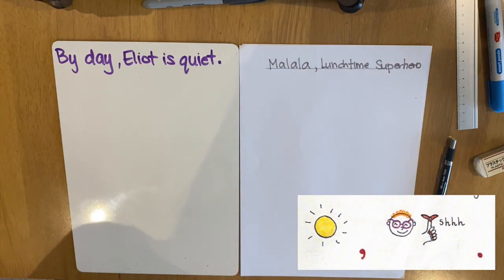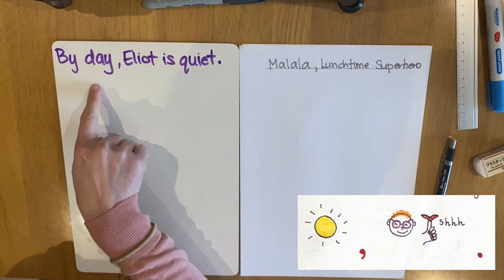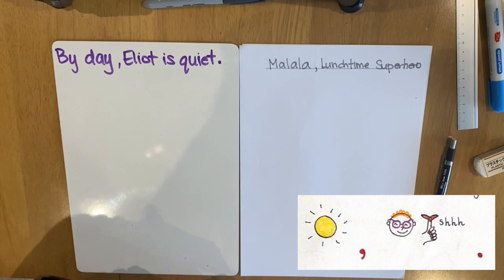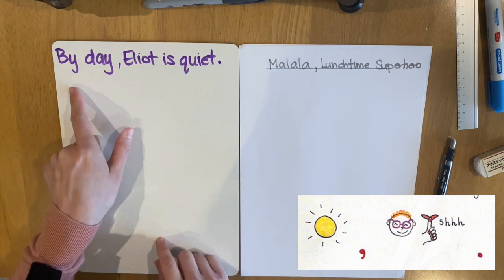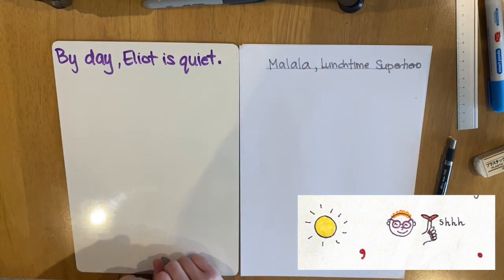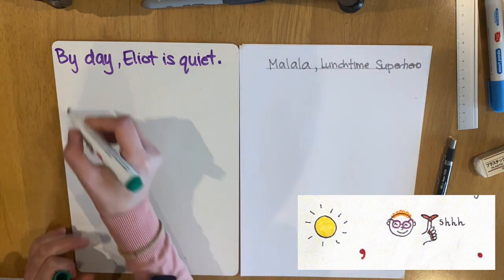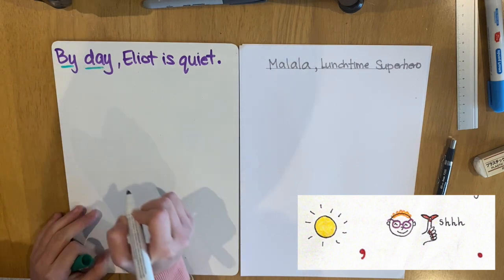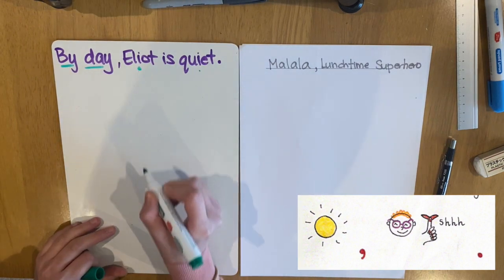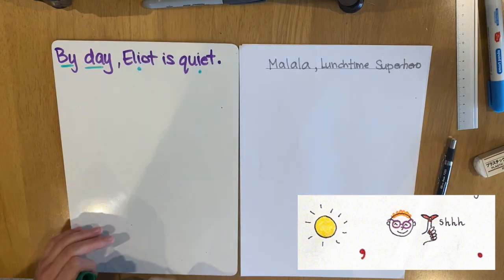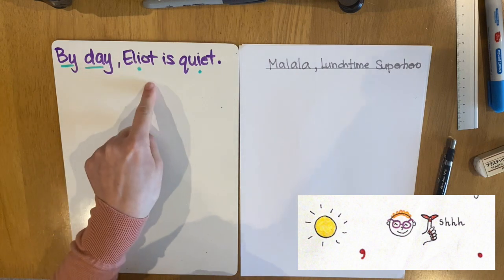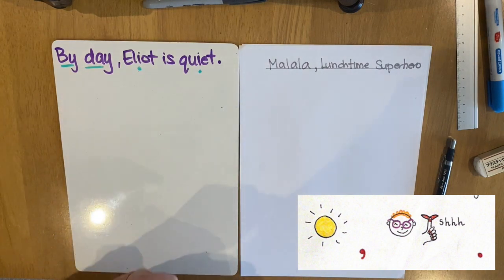The next line in the story is, by day, Eliot is quiet. We want to change this line to make it our own story. We are going to change this bit, the by day bit, and the name of the character and their personality. So in the real story, it's by day, Eliot is quiet.